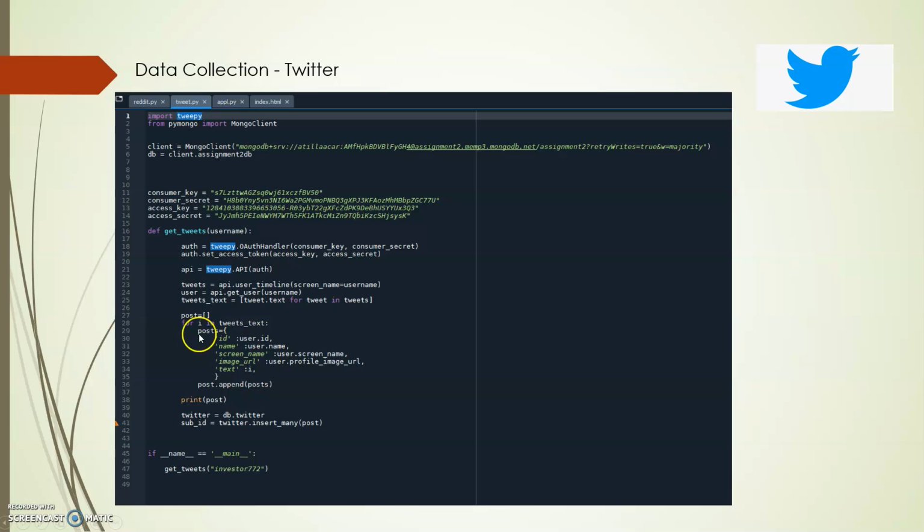And as you can see here, I have the data model: the ID, name, screen name, image URL, and the text. So basically, when I run this piece, I'm getting all the posts that I had so far, and appending those posts to the DB, which is called Twitter. So I'm inserting all the posts that I had so far into the Twitter collection, which is in MongoDB.